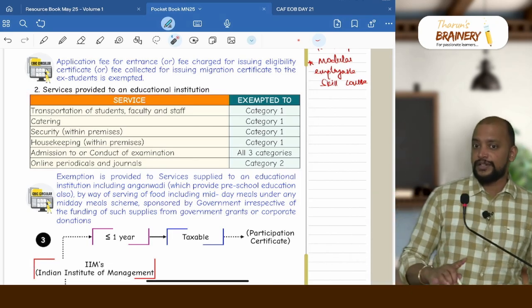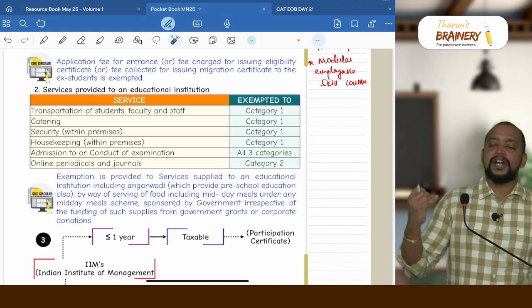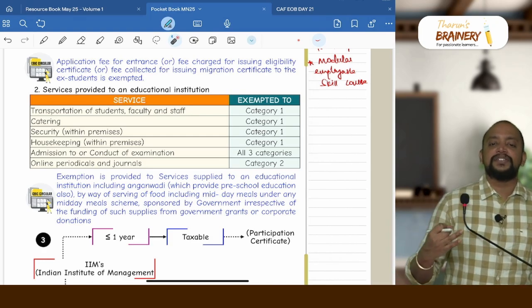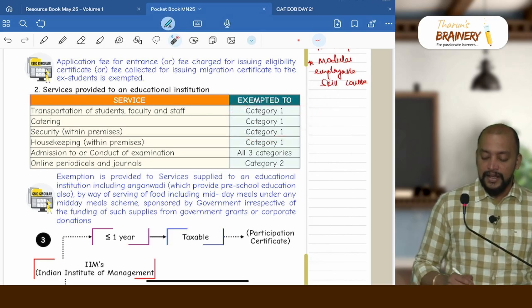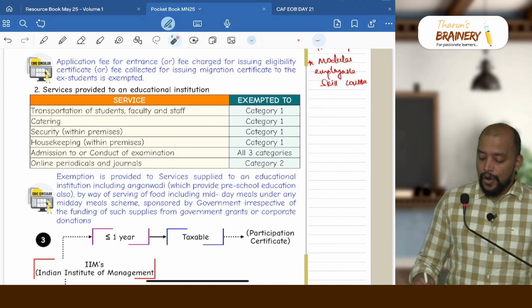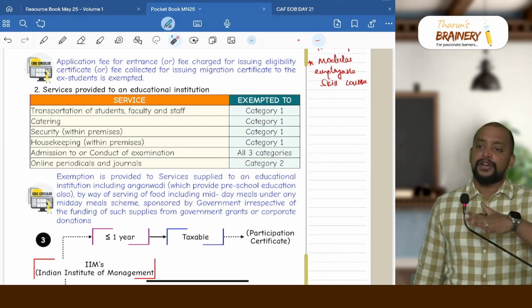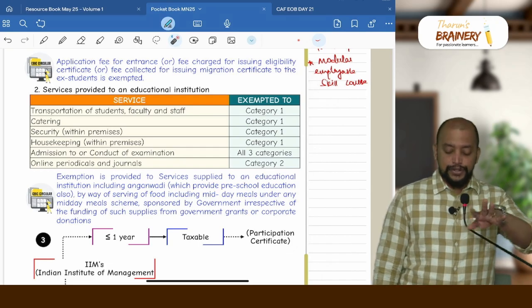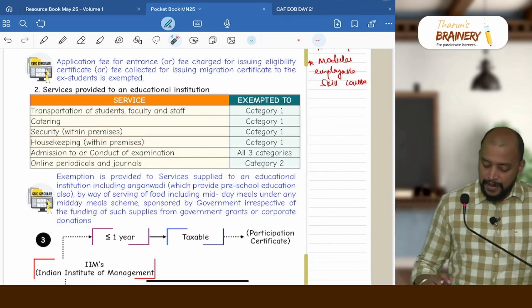Then second point, services provided to an education institution. First one is by an education institution. This is to an education institution. Remember 3 activities: transportation, security and housekeeping within the premises, and catering. Only to category 1 education institution is exempted. Whereas in case of conduct of examination or admission to the institution, all 3 categories it is exempted. Supply of online educational journals and periodicals, only for category 2 institution it will be exempted. But the security and housekeeping service should be within the premises.